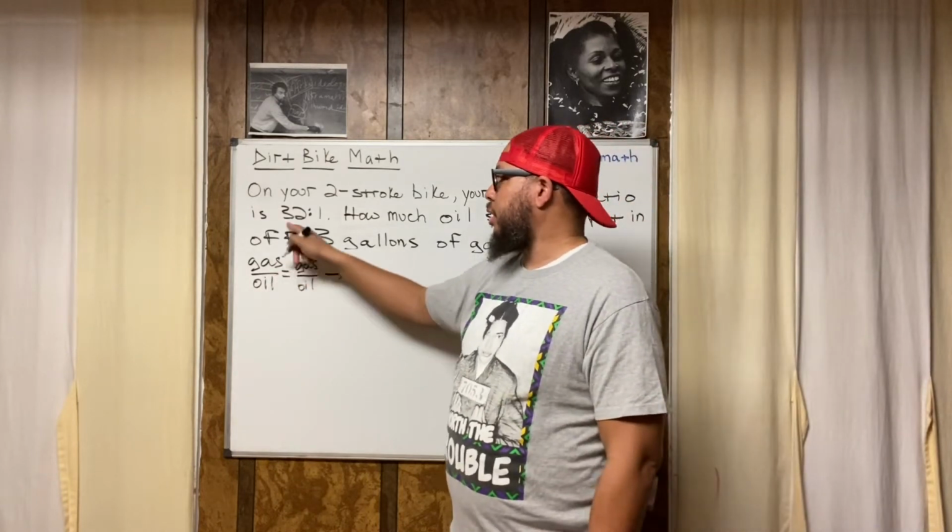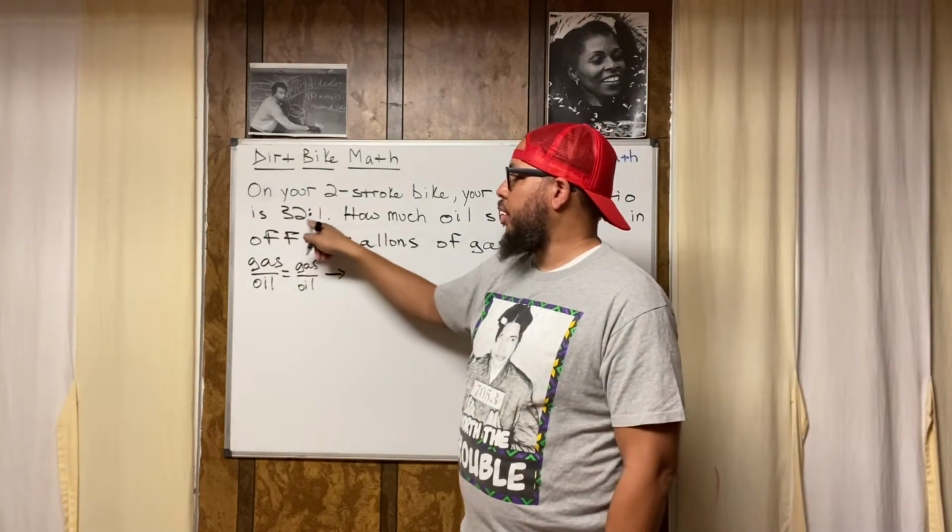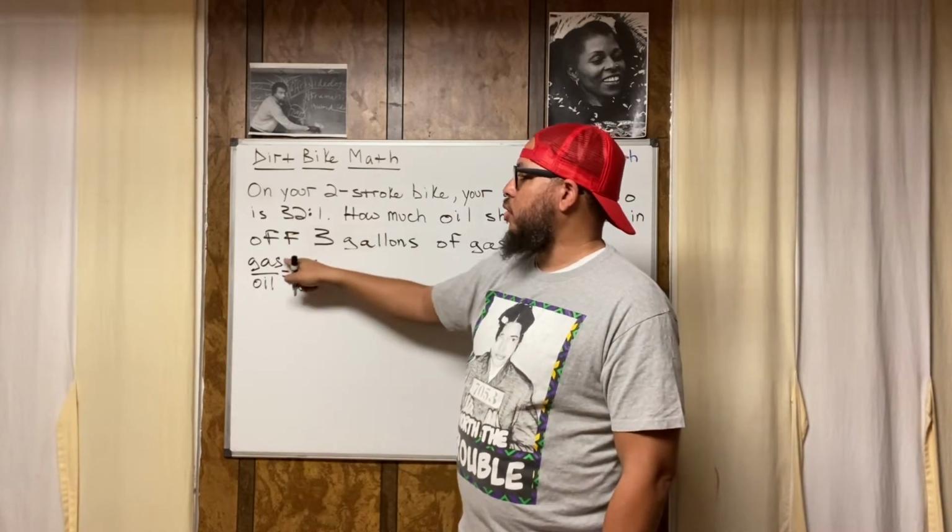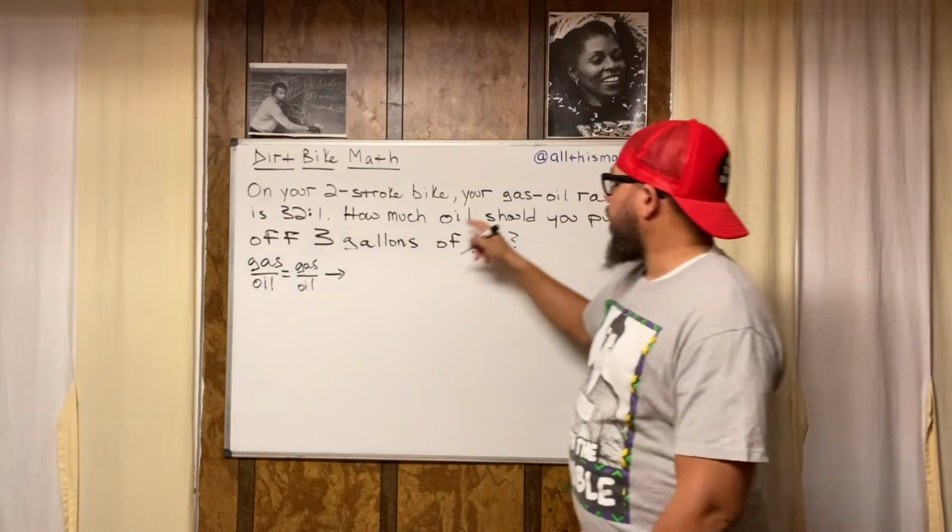So gas over oil equals gas over oil. So my first fraction can include this ratio right here, 32/1. Now, how do I know that this 32 goes with gas and this 1 goes with oil? Because look at what it's called.